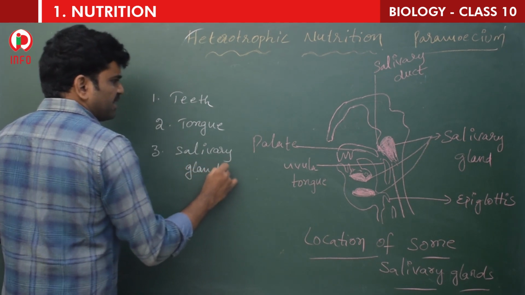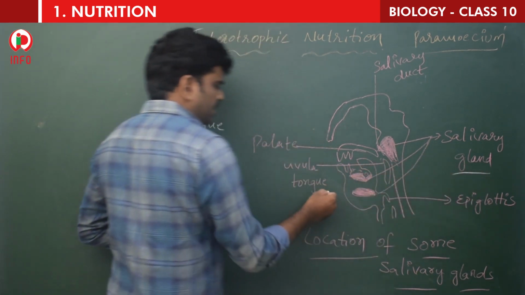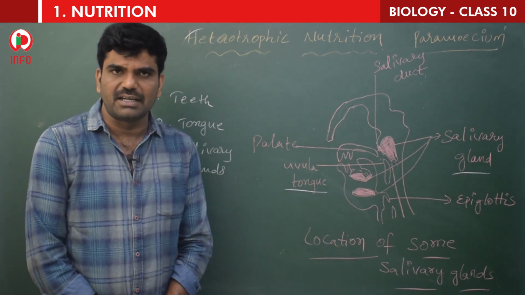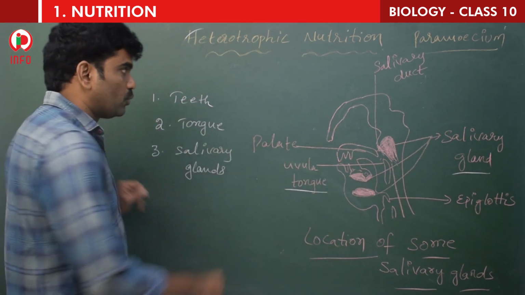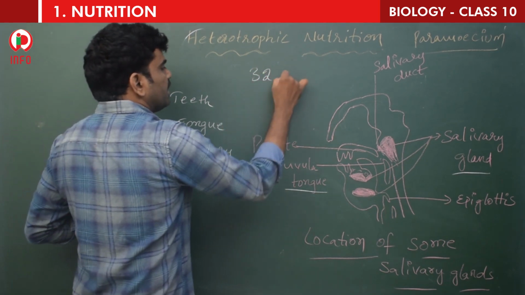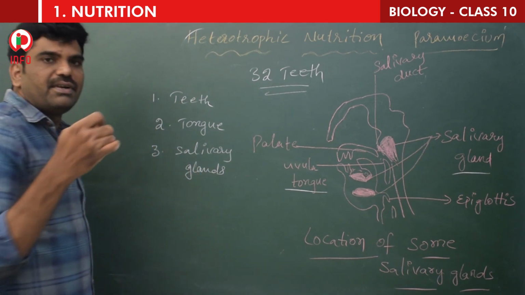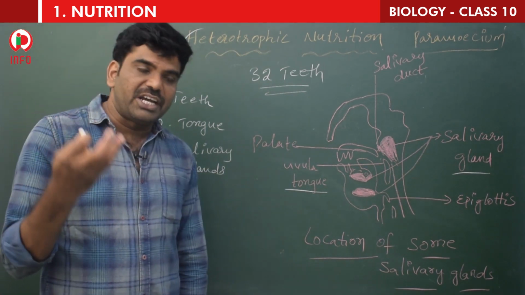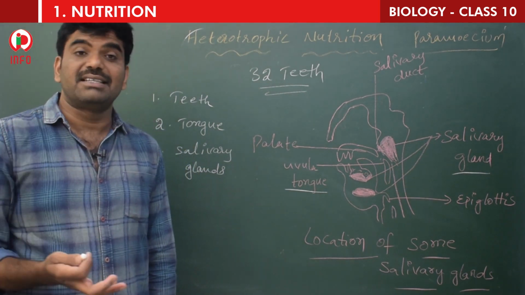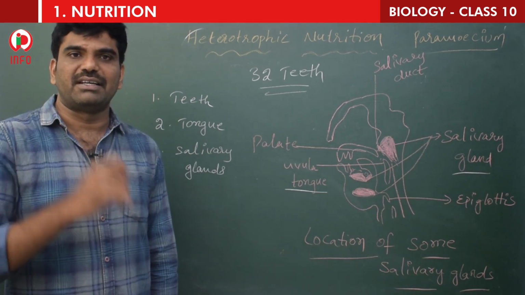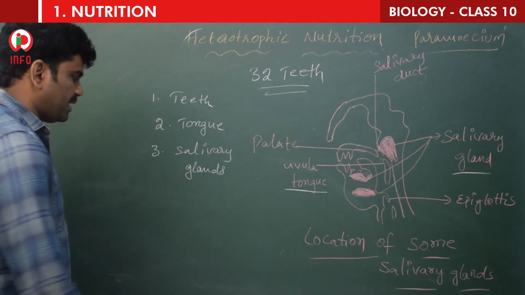Already we have seen the salivary glands here, and the tongue. And anyway, teeth are there. How many teeth will be present in an adult human being, children? Yes, 32. 32 teeth will be present. And these teeth are of different shapes and different sizes. Yes or no? And there are mainly 4 types of teeth. What are the 4 types of teeth?